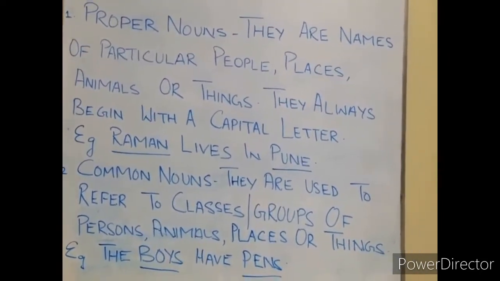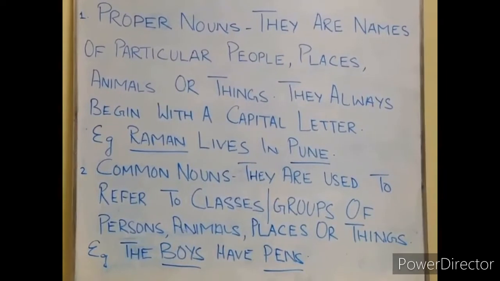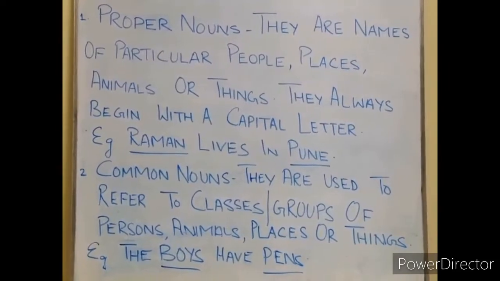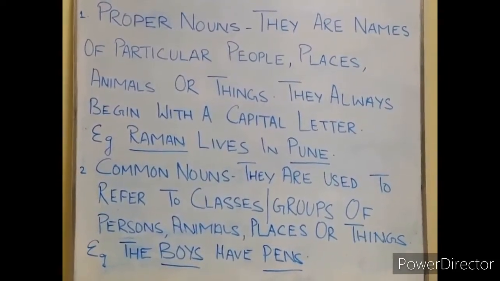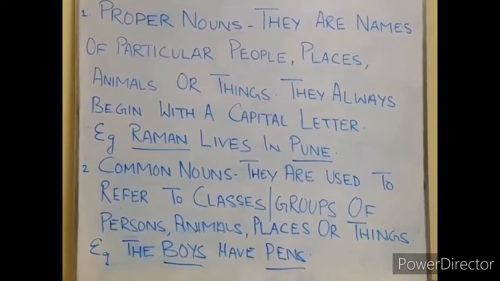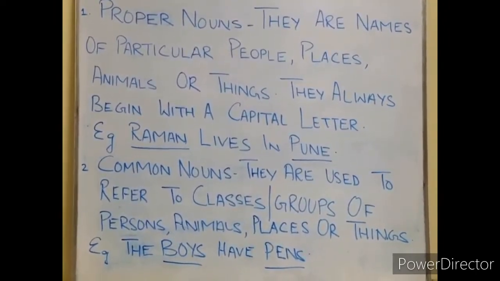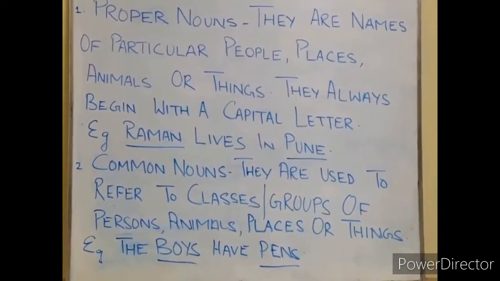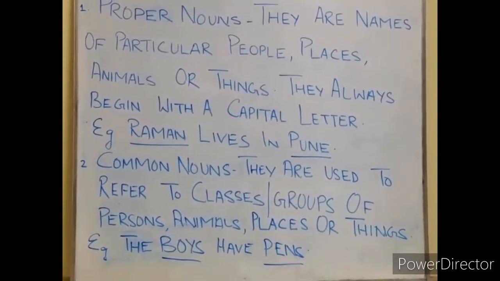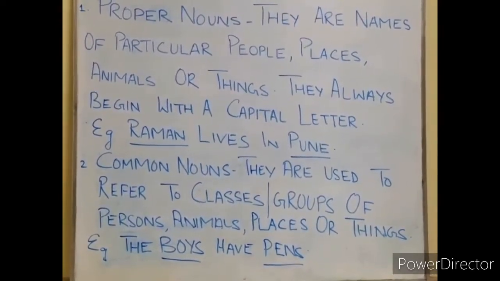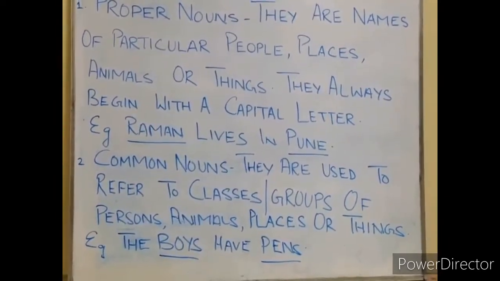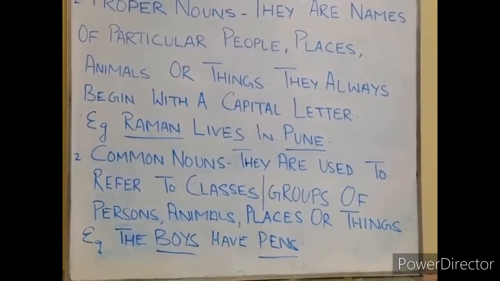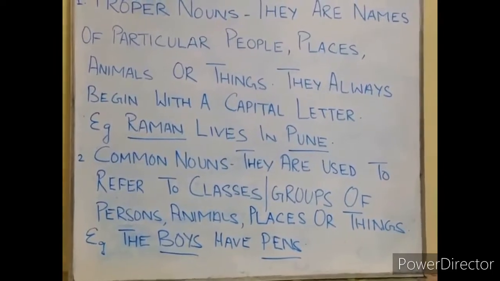Now the next kind, common noun. They are used to refer to classes. Classes means groups. They are used to refer to classes or groups of persons, animals, places or things. Example, the boys have pens. So here boys, we are referring to a group of boys and pens, a collection of pens.